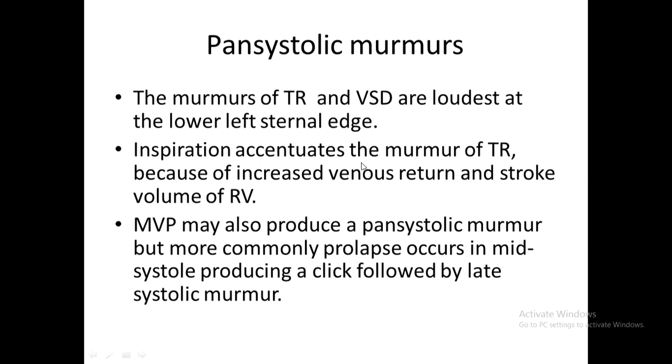Inspiration accentuates the murmur of TR. I've told you the TS and TR murmurs and pulmonary murmurs are accentuated by inspiration. Why? Because when the lungs expand in inspiration, it sucks the blood toward the right side of the heart, and a greater amount of blood enters the right side and causes accentuation of these murmurs. So inspiration accentuates the murmur of TR.